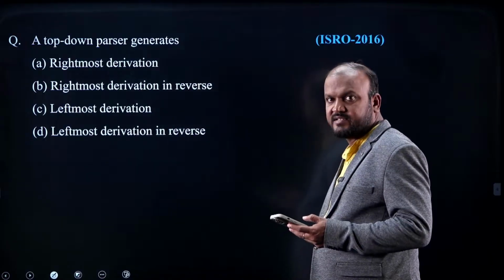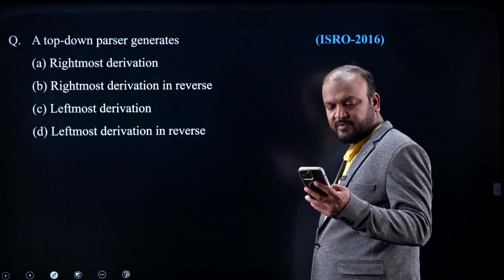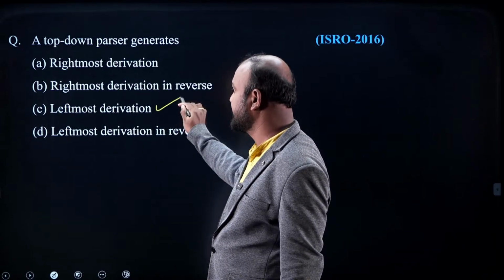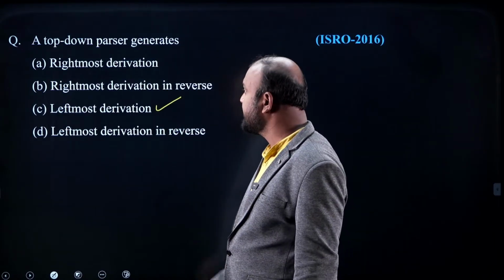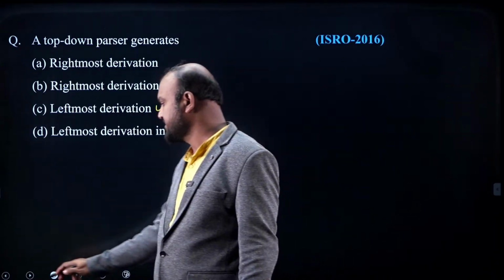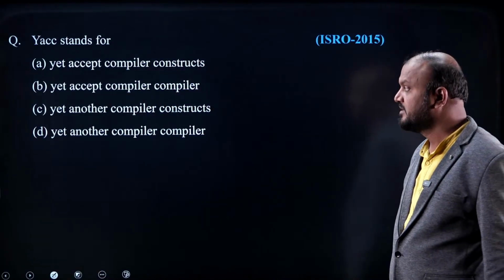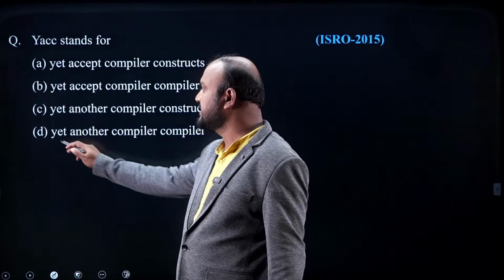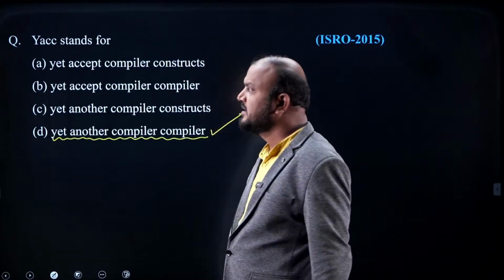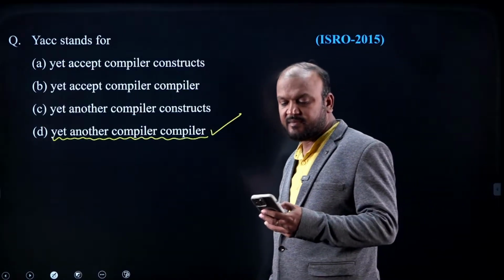Top-down parser generates... See, the questions are very simple. Atreya, thanks for confirming. Top-down parser generates leftmost derivation. Bottom-up parsers use rightmost derivation in reverse, but top-down parser generates leftmost derivation. What is YACC? YACC is a parser generator tool. YACC stands for yet another compiler compiler. YACC is a parser generator tool which uses the LALR parsing method.